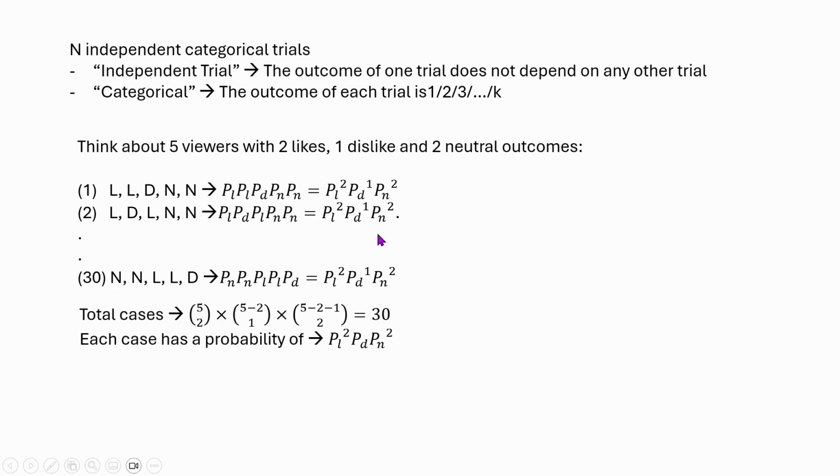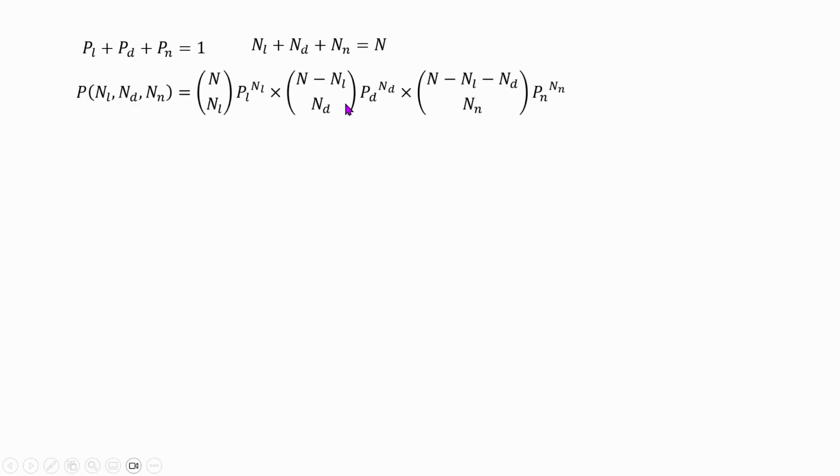We can generalize this with notation instead of saying 5 viewers, 2 likes, etc. Suppose we have PL, PD, and PN as the probabilities of those three outcomes. They have to sum up to 1 for the probability to work. And suppose the total number of like, dislike, and neutral views is n, so there are n viewers in total. This is going to be the probability of these three things.